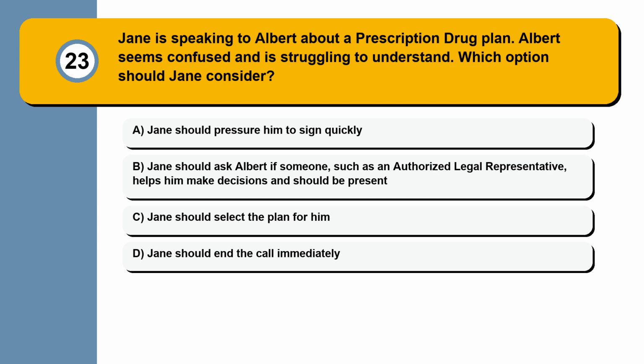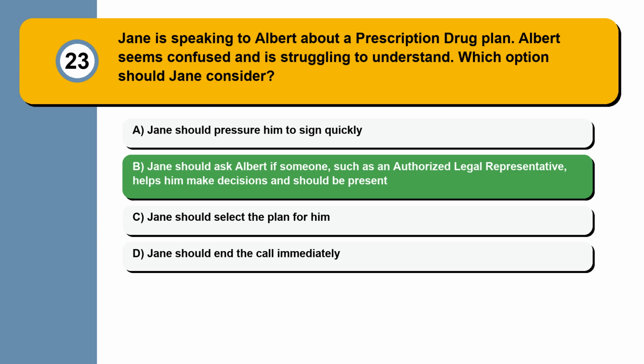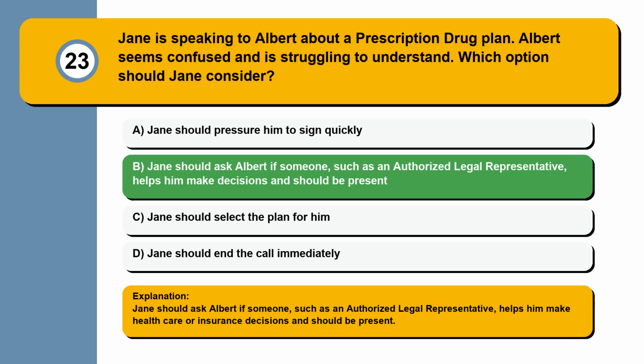Question 23. Jane is speaking to Albert about a prescription drug plan. Albert seems confused and is struggling to understand. Which option should Jane consider? Jane should pressure him to sign quickly. Jane should ask Albert if someone, such as an authorized legal representative, helps him make decisions and should be present. Jane should select the plan for him. Jane should end the call immediately. Jane should ask Albert if someone, such as an authorized legal representative, helps him make healthcare or insurance decisions and should be present.